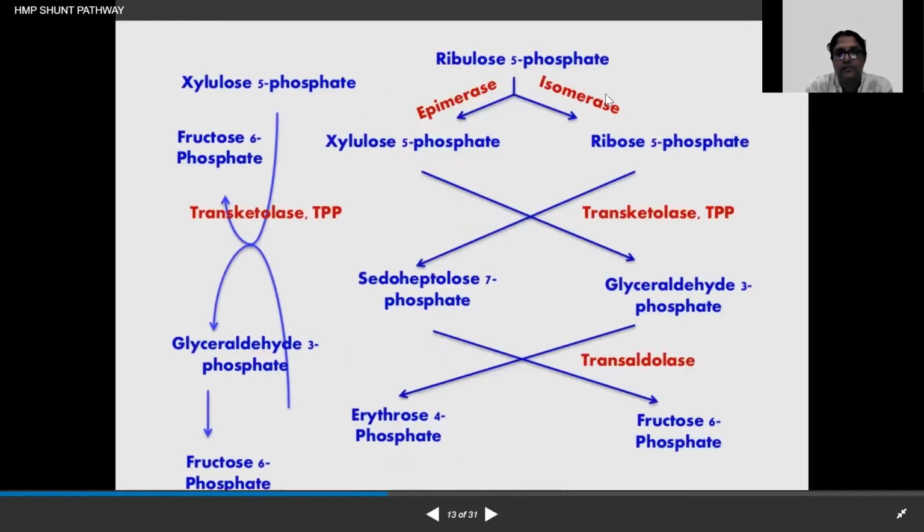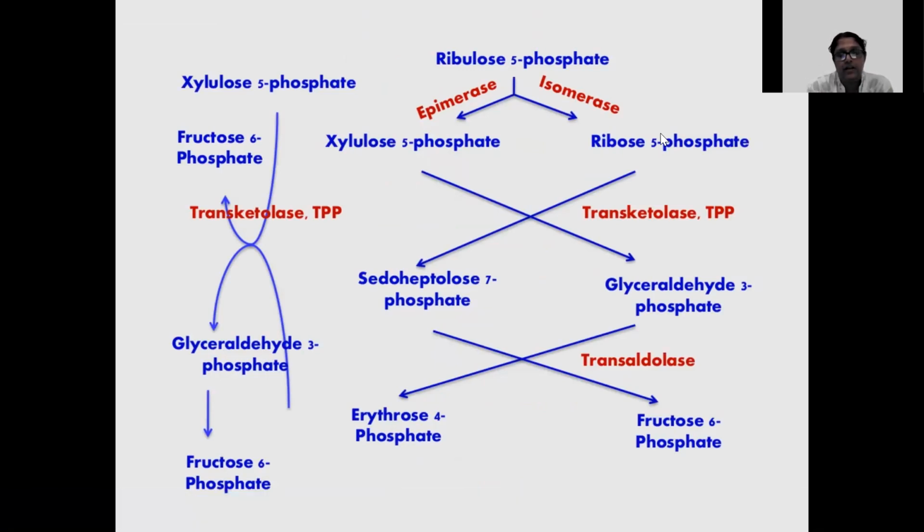And once this ribulose 5-phosphate is there, it will produce equal shares of xylulose 5-phosphate and ribose 5-phosphate. So ribose 5-phosphate can be used for the anabolic pathways, like DNA synthesis and nucleotide synthesis.